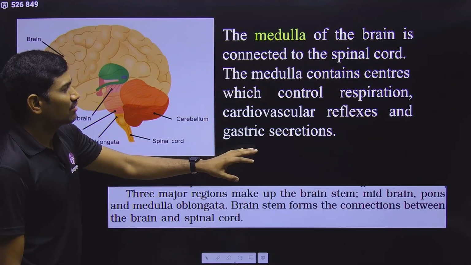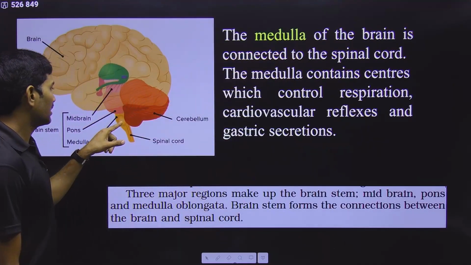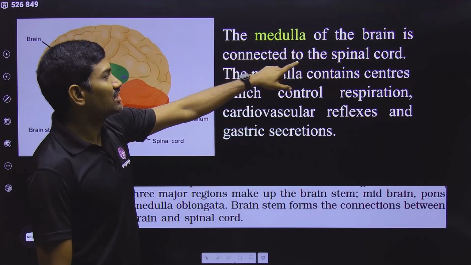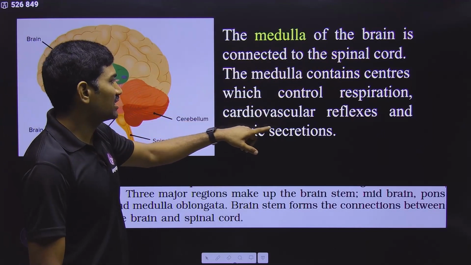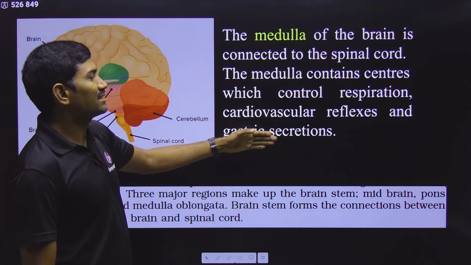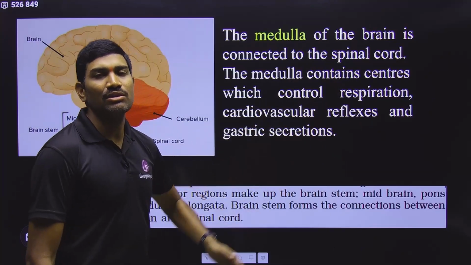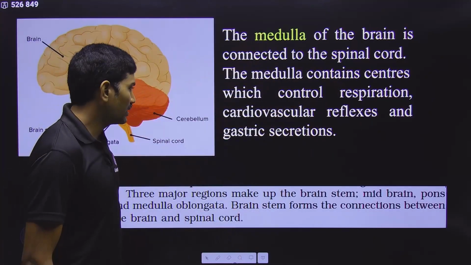Next one. Here finally they are talking about the medulla, also called medulla oblongata, and it is continuous with the spinal cord. The medulla of the brain is connected to the spinal cord. The medulla contains centers which control respiration, cardiovascular reflexes and gastric secretions. So in breathing and exchange of gases, and even in body fluid circulation and regulation, we studied about all these things, right? So observe this particular information.